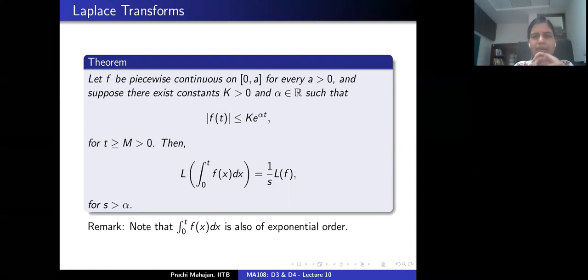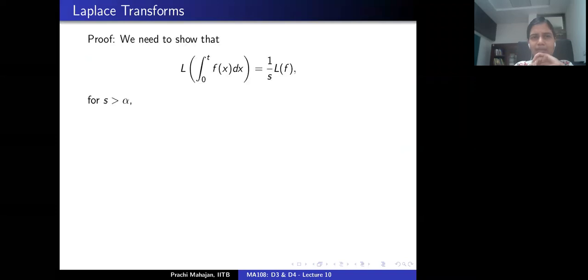Okay, all right. So let's fill in the proof. Remember, we need to show that. We have shown that the left hand side exists, the Laplace transform of the integral of f exists, and the right hand side also exists because f is assumed to be of exponential order. We need to show that the two are the same.